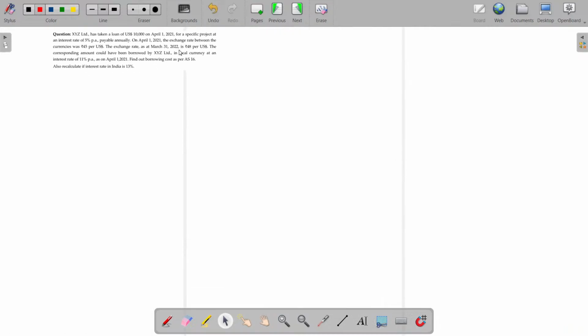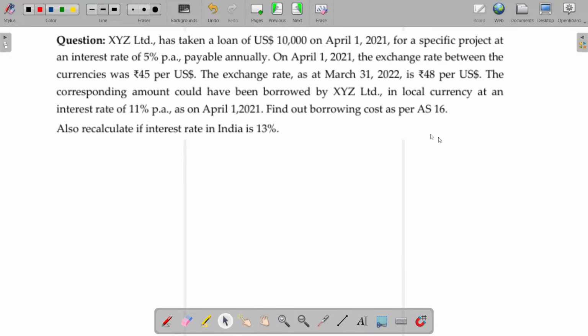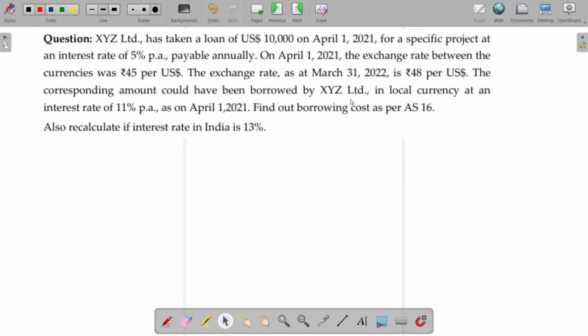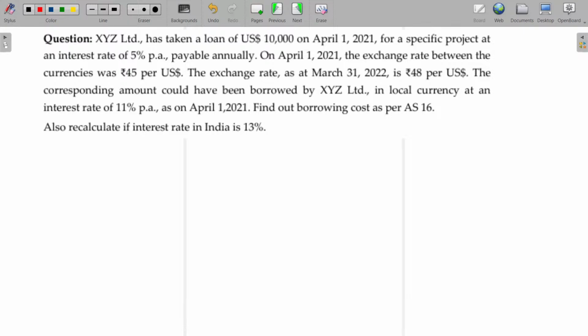We can solve this very easily. XYZ Limited has taken a loan of US dollar 10,000 on April 1, 2021. Borrowings being $10,000 for a specific project at an interest rate of 5%, payable annually.